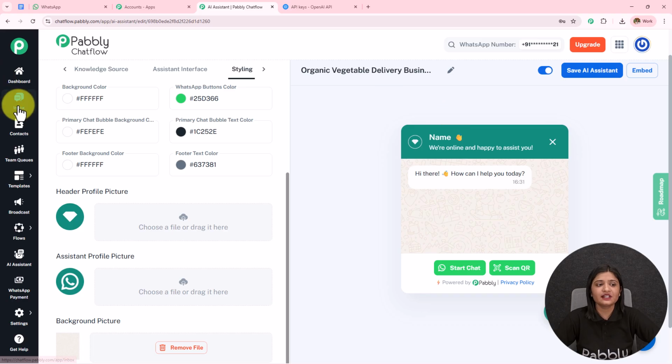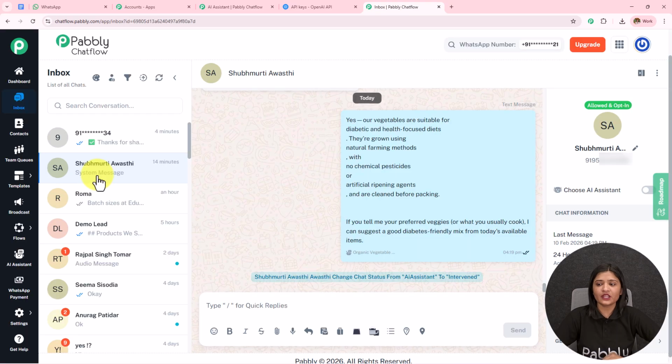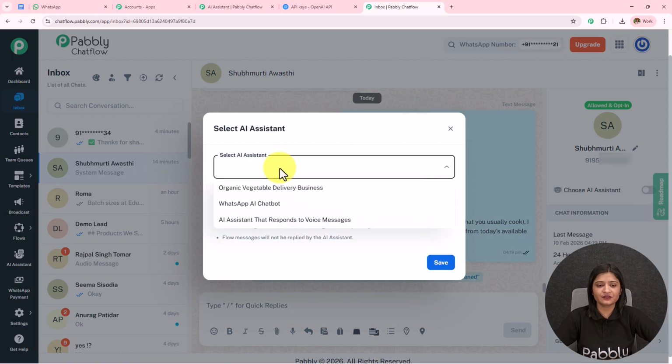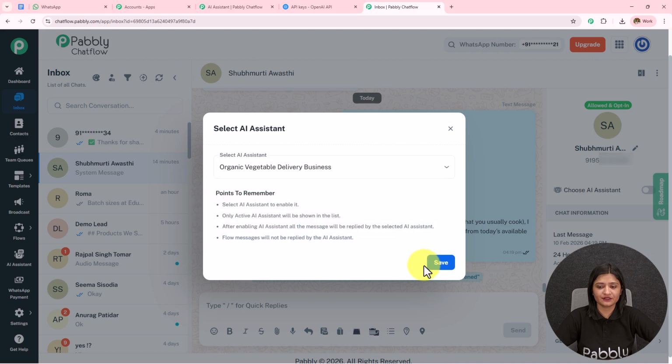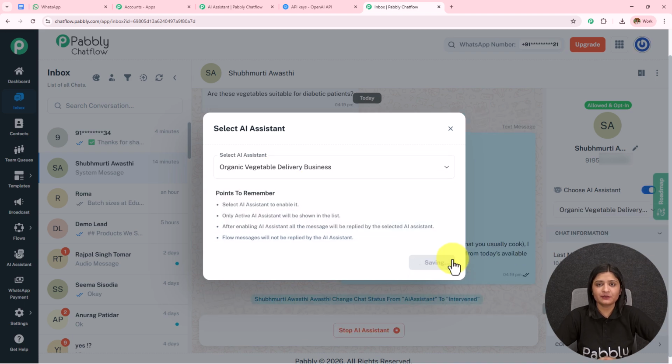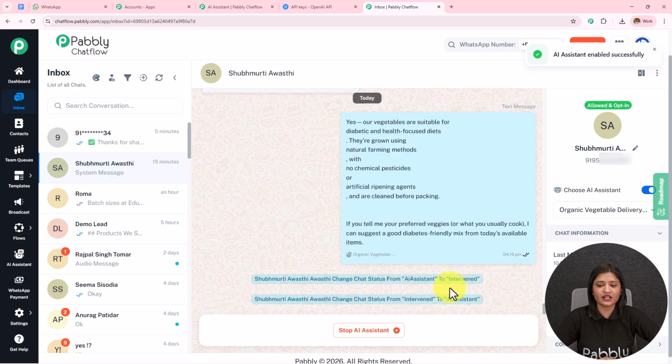For that, on the left hand side we can see this inbox. I'm going to open this inbox in a new tab. Now here I have opened this chat. I simply have to toggle on this choose AI assistant. I have to select the AI assistant and then I have to save this. So here I have enabled this AI assistant for this particular chat, but enabling this for a particular chat is very illogical and a manual task.